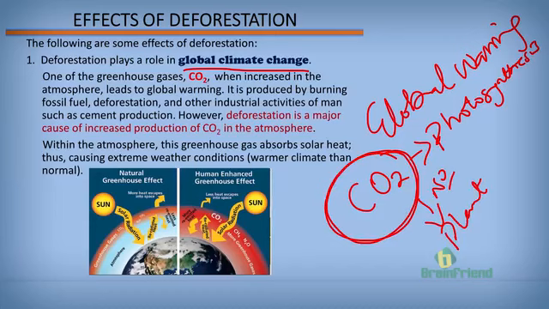Also, as plants decay, they further give off carbon, which will lead to an increase in the carbon dioxide level in the atmosphere. With this increase in carbon dioxide in the atmosphere and nothing to take or reduce it, remember we said greenhouse effect is that effect in which the greenhouse gases, the atmospheric gases, retain radiation, retain heat.